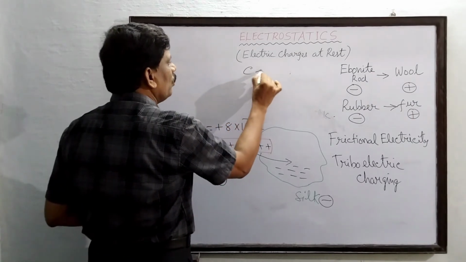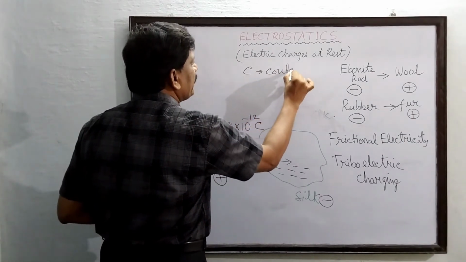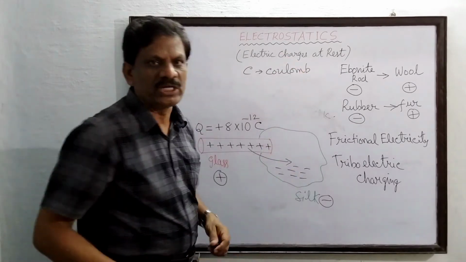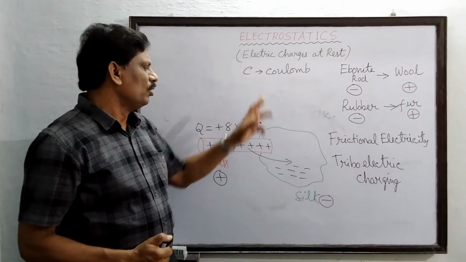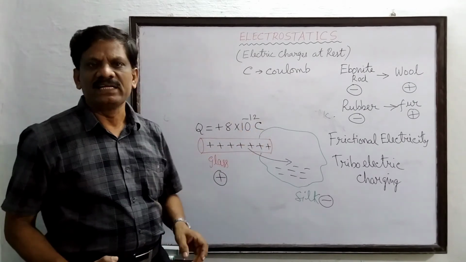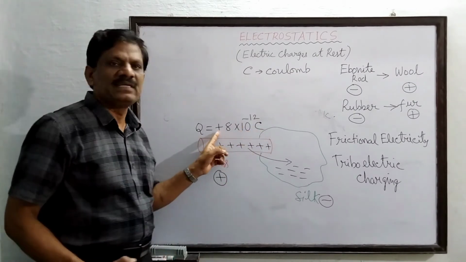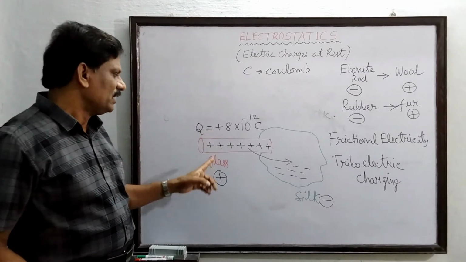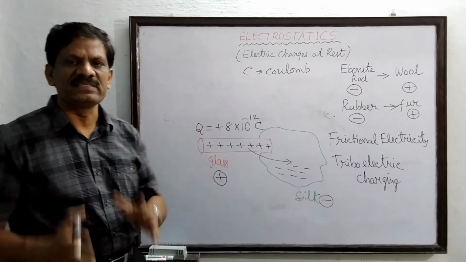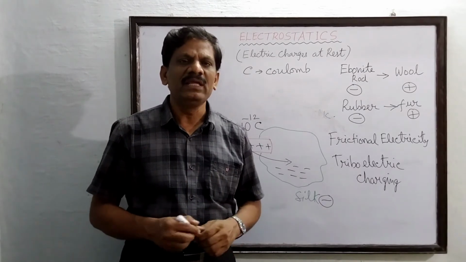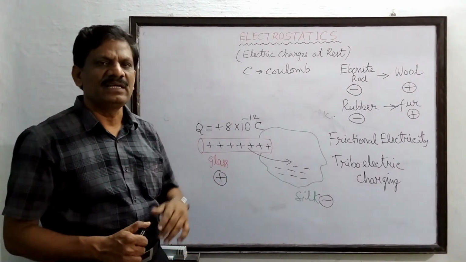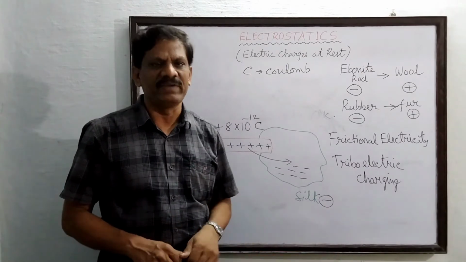C stands for coulomb, the SI unit for charge, which we have studied in the 10th standard also. The plus is the symbol for positive charge. So how much positive charge has this glass rod acquired? We can find out how many electrons it has lost to the silk.